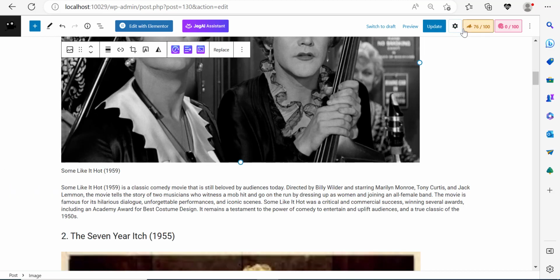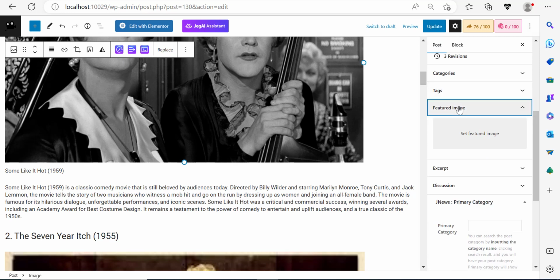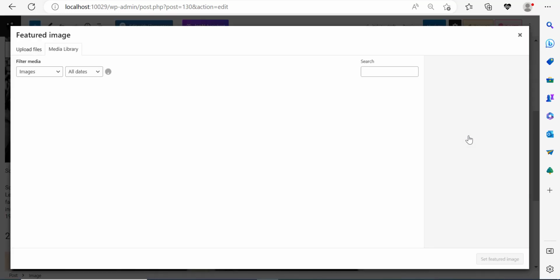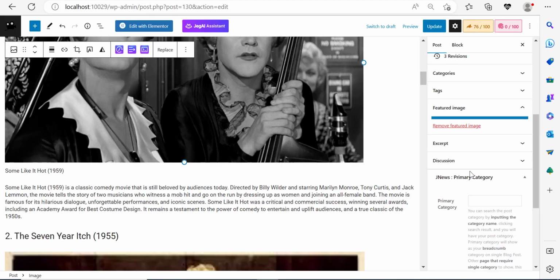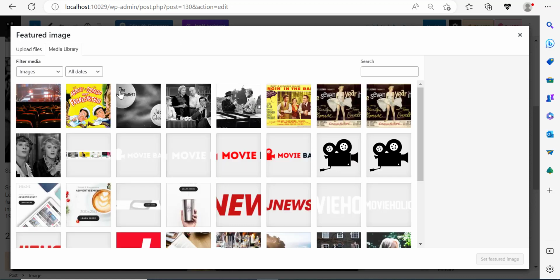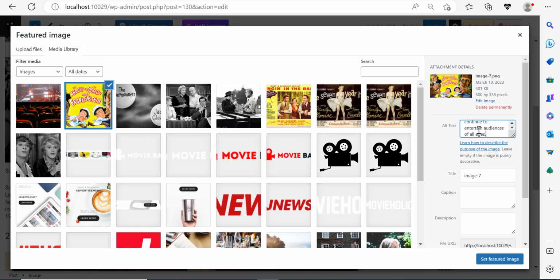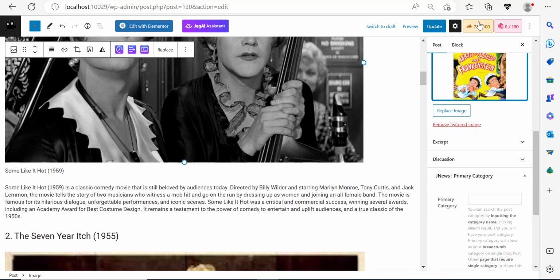Right now, let me click on the wheel, click on post, and add a featured image. The featured image is the hero image that they're going to display outside of the article when people are looking. Because we already have some images in our media library, I'm just going to use this one. Set this one as featured image. Only, I forgot to add an alt text over here. So I'm going to add an alt text as best classic comedy movies. I want to integrate the focus keyword there as well in the alt text. And normally this should improve the SEO.